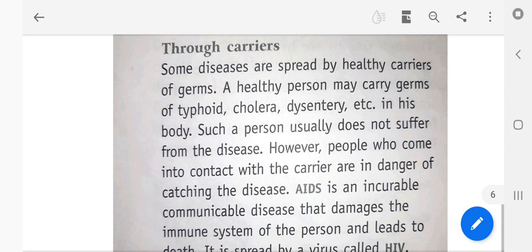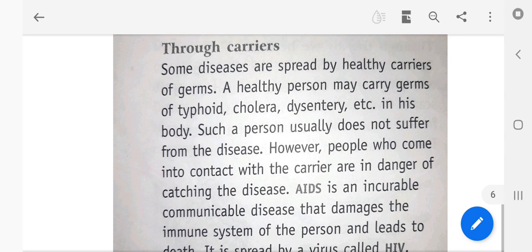AIDS is an incurable communicable disease that damages the immune system and leads to death. It is spread by the virus called HIV. Dengue is transmitted by the Aedes mosquito. Malaria is caused by the female Anopheles mosquito. And AIDS is an incurable disease that damages the immune system, caused by the virus called HIV.